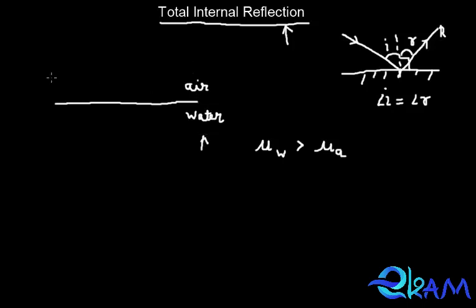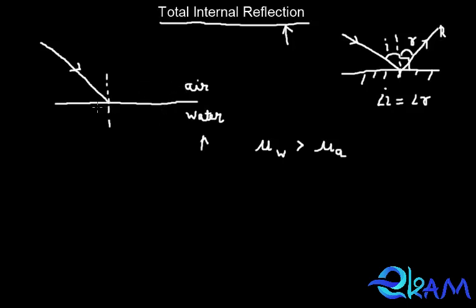So what happens is, suppose this is the incident ray and this is the point of incidence, and we will draw a normal here. In this case, the light ray is entering from a rarer medium to a denser medium, because water is denser as compared to air.